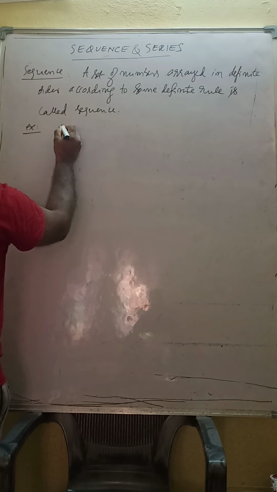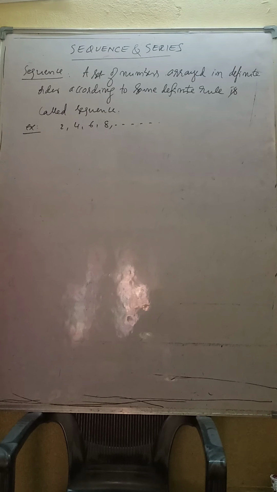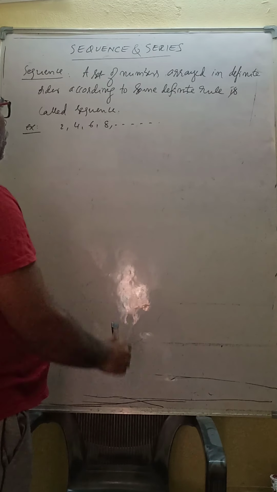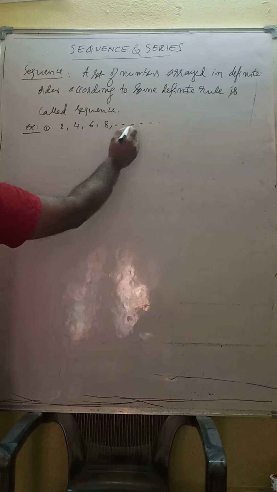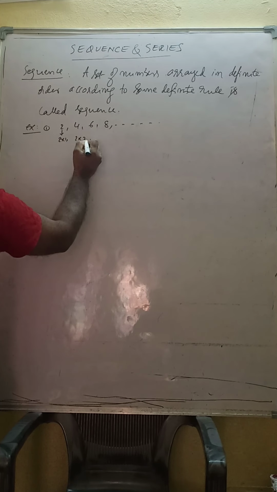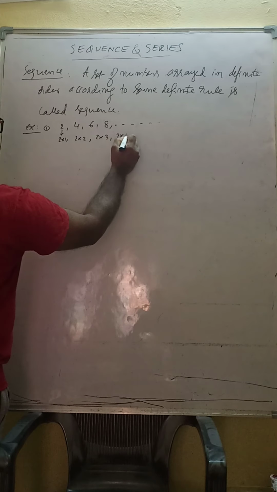Example, see here. 2, 4, 6, 8, dash. So what is the general rule here? This could be written as 2 into 1, 2 into 2, 2 into 3, 2 into 4.